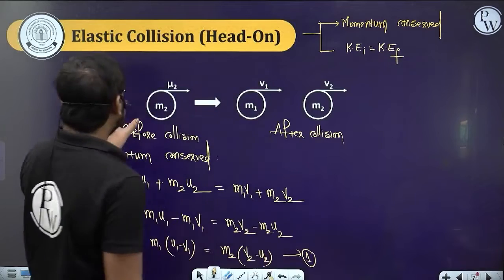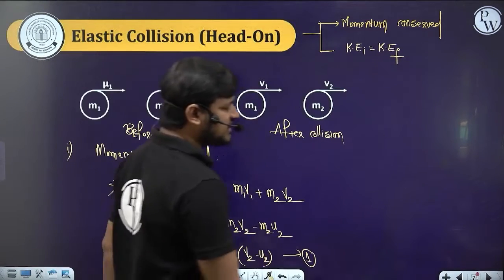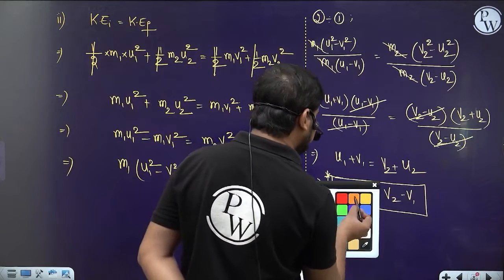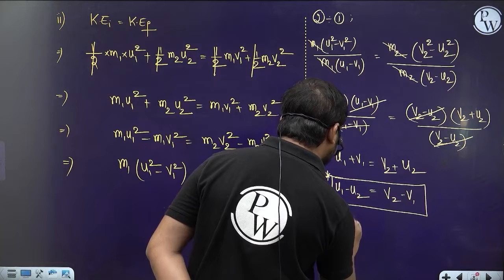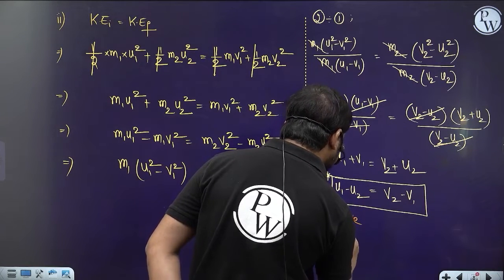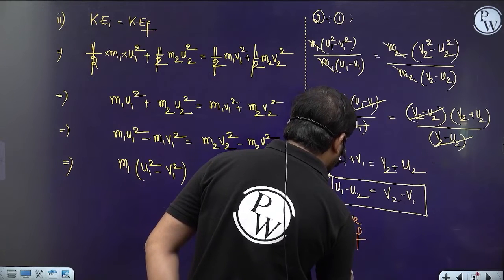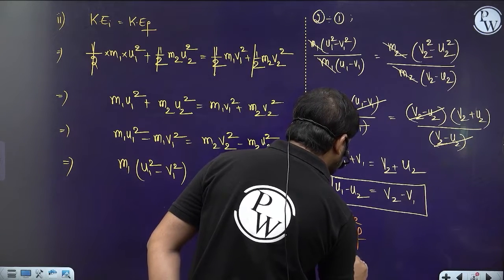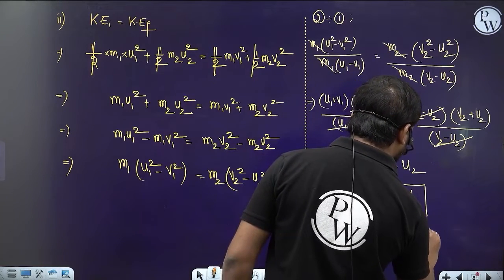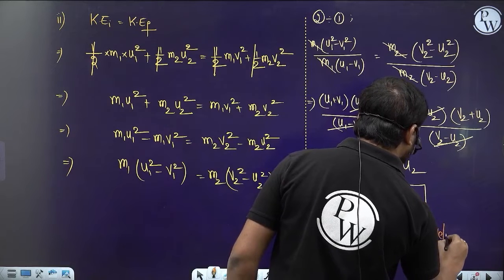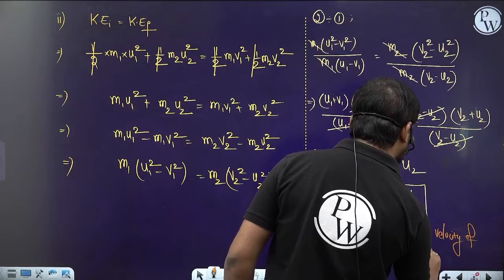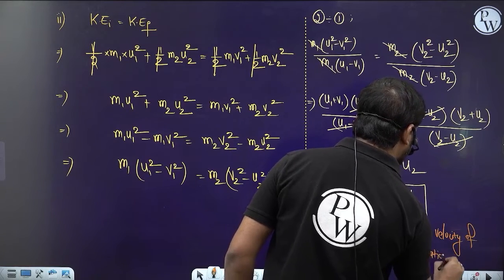This u1 minus u2 is the relative velocity of approach, and it will be equal to the relative velocity of separation, v2 minus v1.